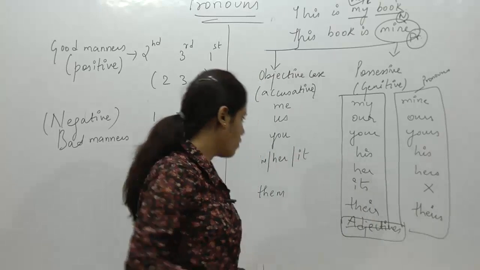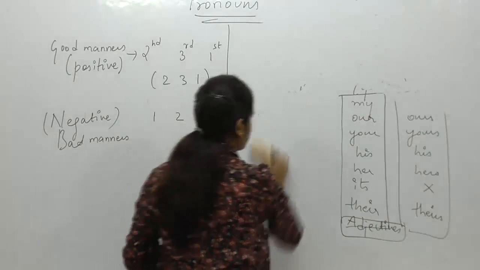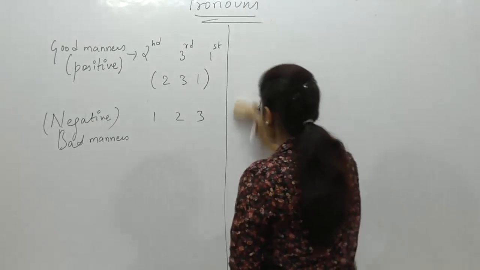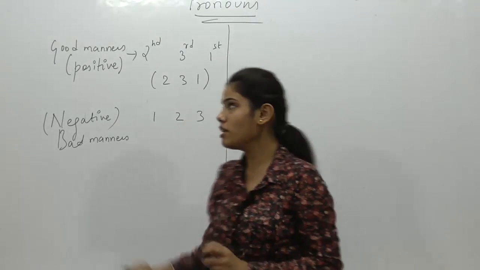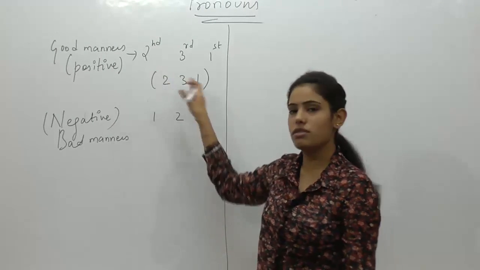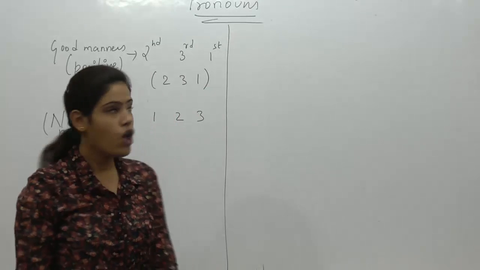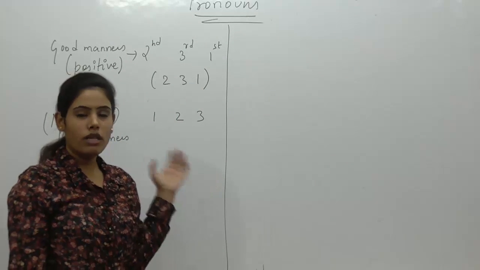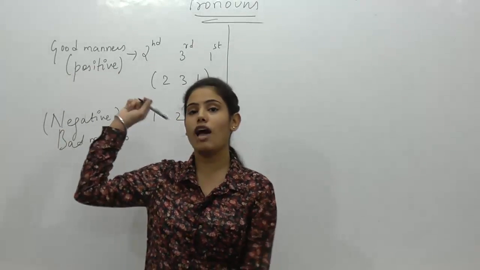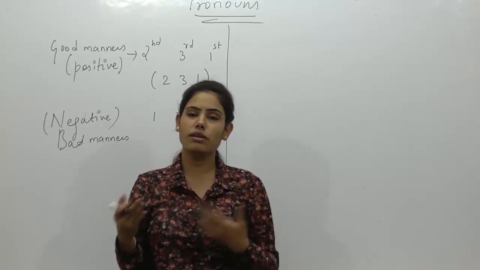Now let's see one example. First of all let me tell you, it is not necessary that all the persons, first person, second person, third person, are given to us. One of them may be missing, and it will not matter at all, right? Because if we have 2 and 1 we'll arrange 2 and 1, if we have 3 and 1 we'll arrange 3 and 1, if we have 2 3 1 we'll arrange 2 3 1.